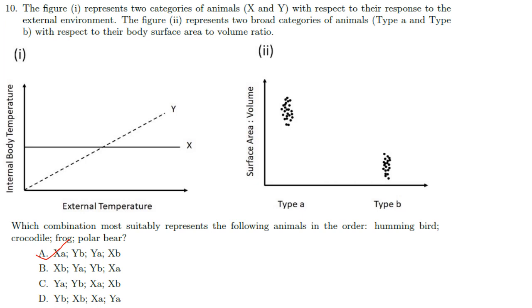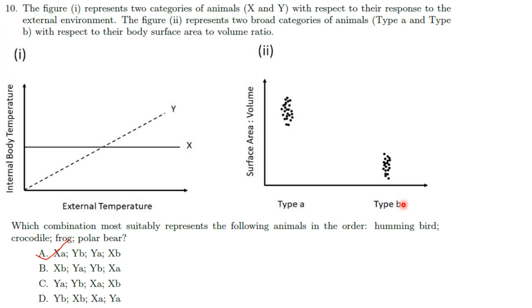The figure represents two categories of animals, X and Y, with respect to their response to the external environment. This one, their internal body temperature and external temperature, X and Y. Figure 2 represents two broad categories of animals, type A and type B, with respect to their body surface area to volume ratio.